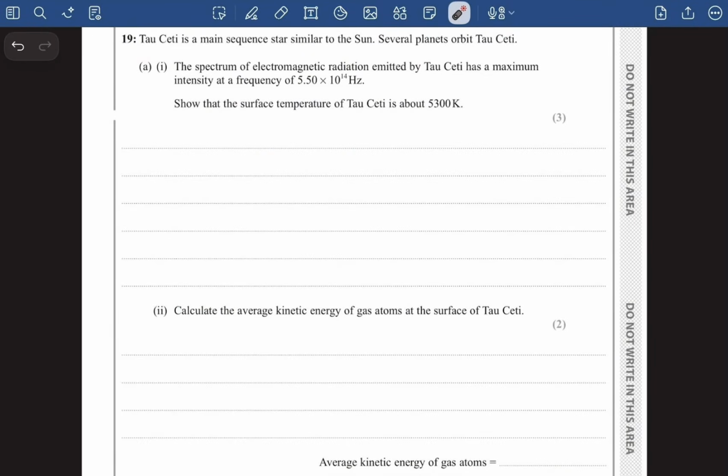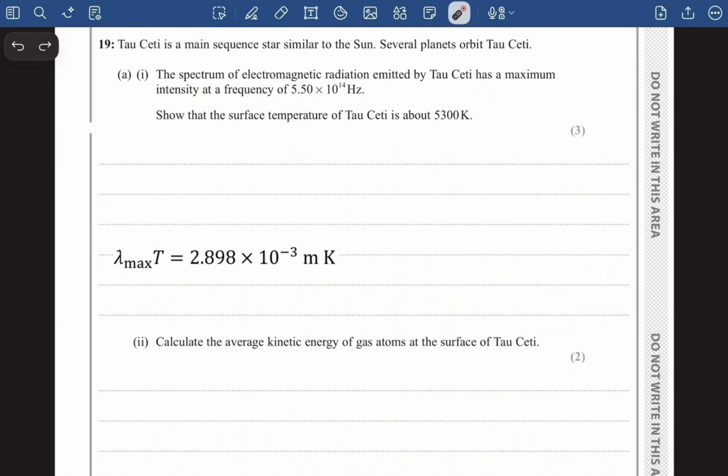Tau Ceti is a main sequence star similar to the Sun. Several planets orbit Tau Ceti. The spectrum of electromagnetic radiation emitted by Tau Ceti has a maximum intensity at a frequency of 5.5 × 10^14 Hz. Show that the surface temperature of Tau Ceti is about 5300 Kelvin. Now guys, as the question asked us about the surface temperature, there is only one formula in astrophysics which includes surface temperature. This is the formula, lambda max T equals 2.898 × 10^-3, right? Now they have asked us to calculate the surface temperature.